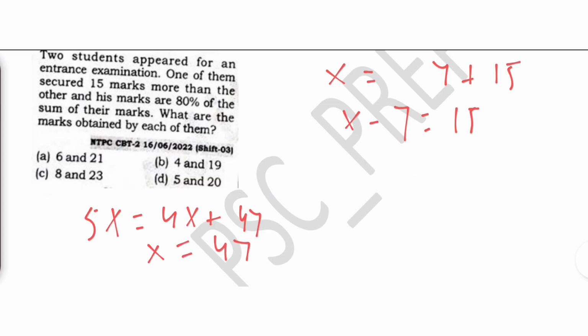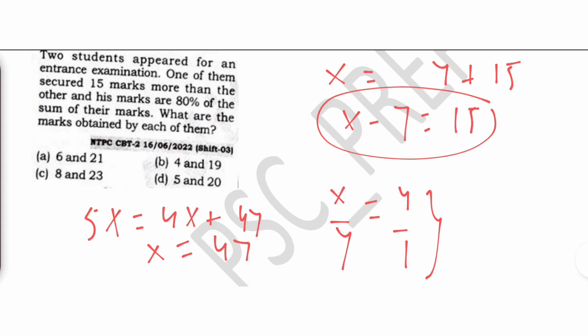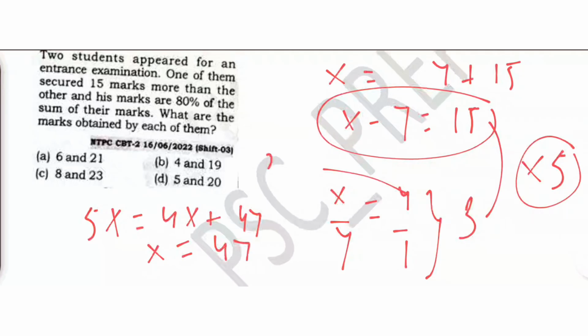5x minus 4x is 4y. Okay, so x upon y is 4 by 1. The difference is given as this, and also the difference between these is what? 3. So 3 is nothing but 15. 3 into 5 is 15. So one part is nothing but 5. Okay, if one part is 5, then what is 4? It is 20. And what is this? It is 5. So what are the two numbers? These are nothing but 5 and 20. Simple.